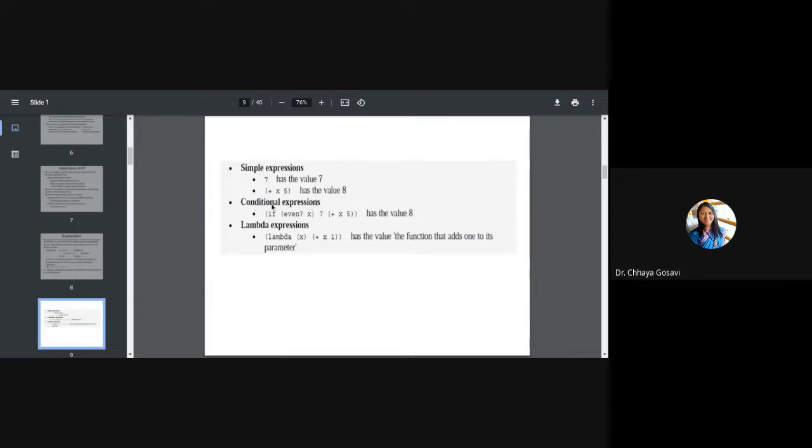There are conditional expressions. For example, you check whether x is even. If x is even, it will return 7. Otherwise, it will perform this plus x 5 and return the result. Lambda expressions, sir has explained what lambda is. So lambda expression is a function without a name. Whatever the value of x will be put in this expression and you'll get the output.